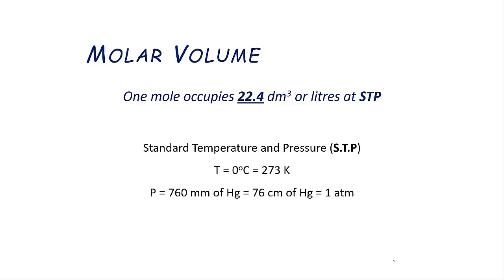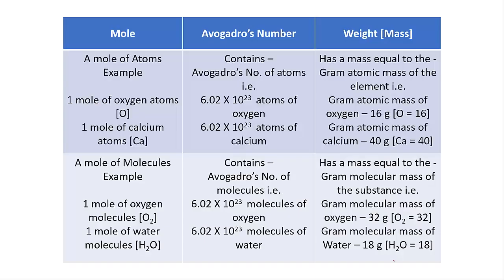Molar volume is the volume which contains 1 mole of the particular substance at STP. So 1 mole occupies 22.4 liters or dm cube at STP, where we have already seen that STP is temperature 0 degrees Celsius, that is 273 Kelvin, and pressure 760 mm of Hg or 76 centimeter Hg or 1 atmosphere. This is the entire summary of whatever we have seen in this session: mole to Avogadro number, and Avogadro number to the molecular mass or atomic mass. The entire relationship that we have studied.